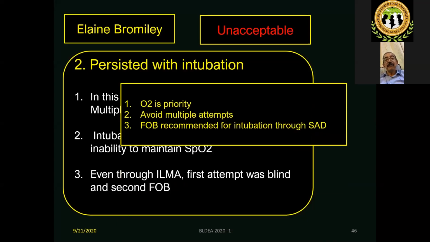So oxygen was the priority. Avoiding multiple attempts was the priority. FOB recommended, as always, to intubate through a supraglottic airway device. If you look at the DAS airway algorithm, you see this one: FOB recommended for intubation through an SAD.